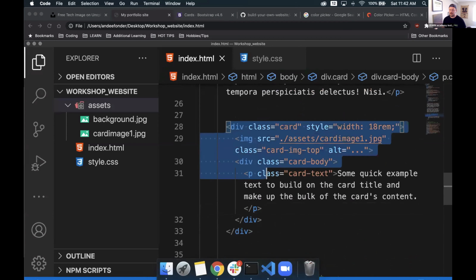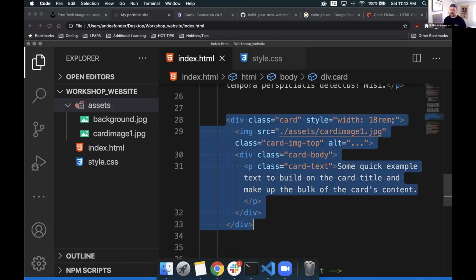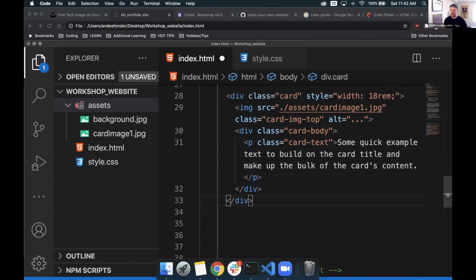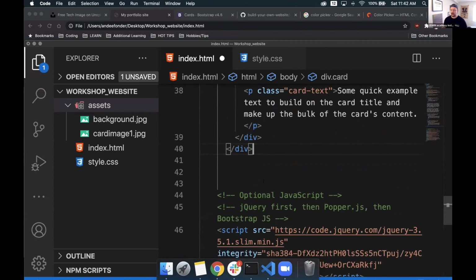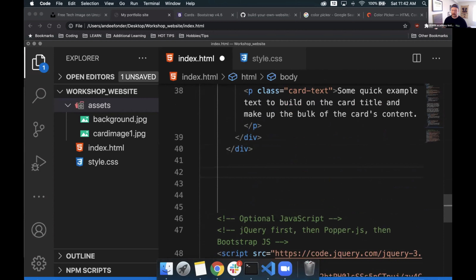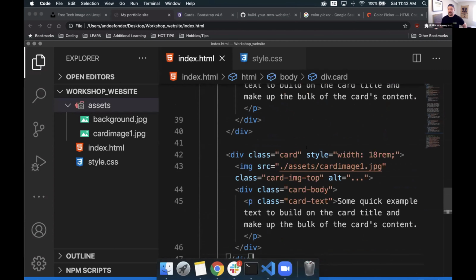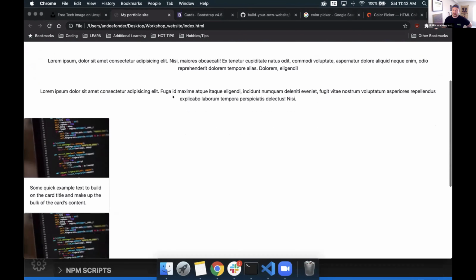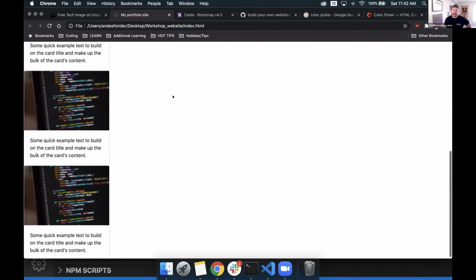So we're going to copy this whole set from 28 down to 33. We're going to copy it. I'm going to put a space here, right below it. I'm going to paste it again. And I'm going to do the same thing. After that paste that I already did, I'm going to put a couple more spaces by hitting enter. I'm going to paste it again. I'm going to hit save. And I'm going to go refresh my page. And if I scroll down, I have 3 card elements there.